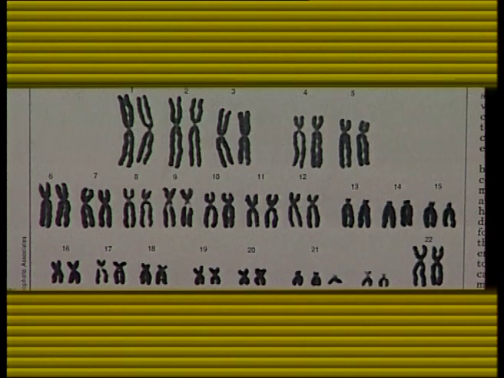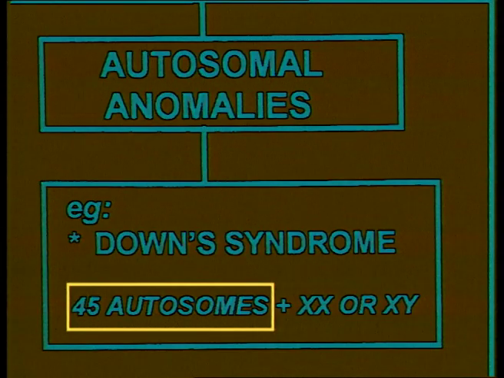If you see the karyotype of this person, he possesses 45 autosomes plus XY or XX. We can see in the autosomes that he possesses 45 instead of the normal 44.